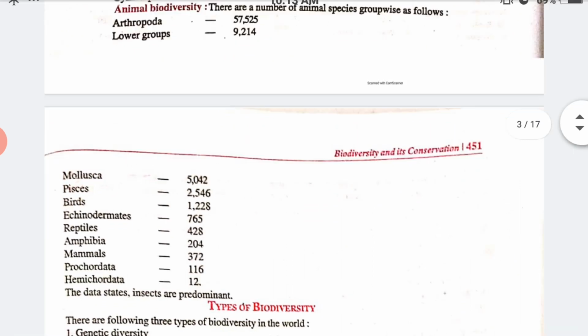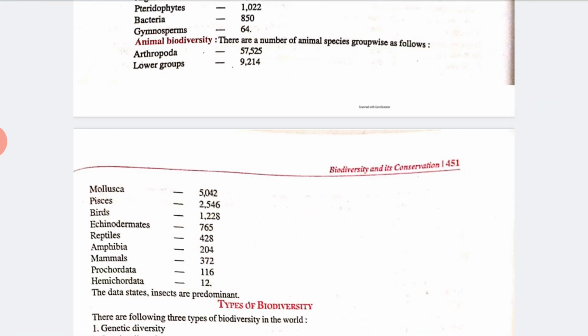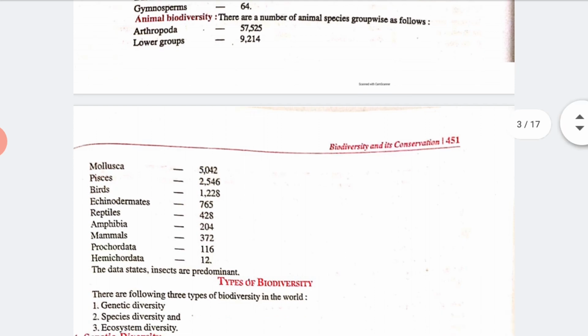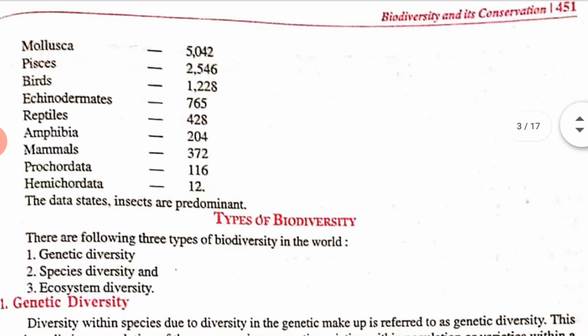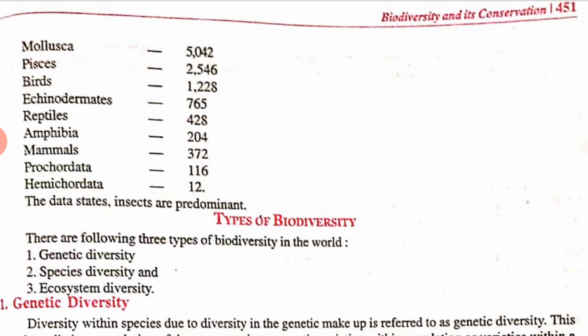Now let us see animal biodiversity. So the number of animal species group-wise is as follows. Arthropoda, they are 57,525. Now lower groups, so they are 9,214. Molluscs, they are 5,000. Birds 1,228. So in this way you can see in this chart everything is given, so this we have examined. Okay, so the data states insects are predominant. Now this is all about the animals and plants biodiversity.